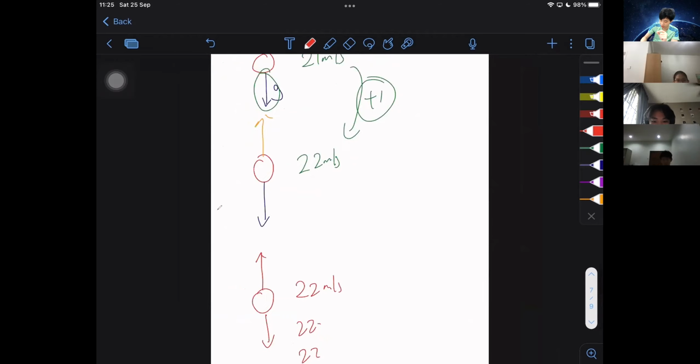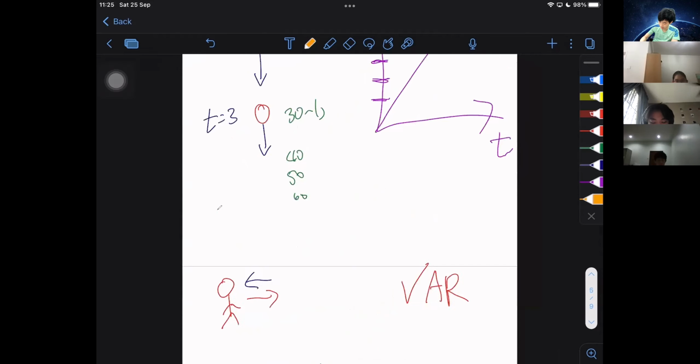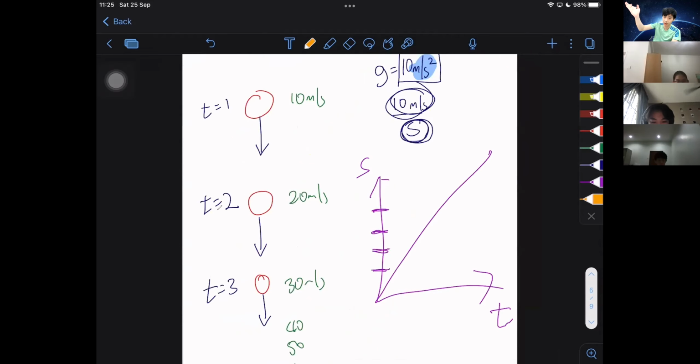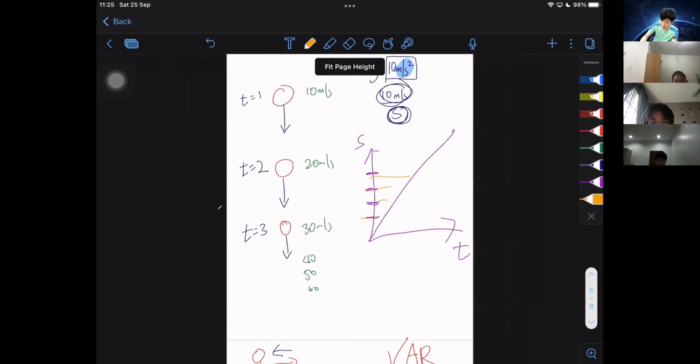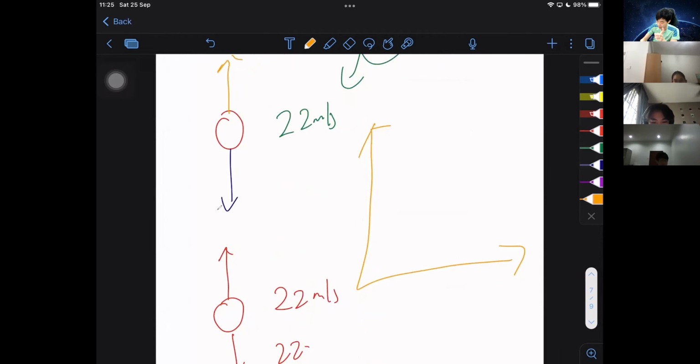Now, if I draw a graph for a ball falling with air resistance, it will be something like this. Just now the graph was one straight line going upwards because the speed continuously increased. Right now, the graph will not go in one straight line upwards. Instead, it will be like this, increasing, then decreasing, then it will flatline. The speed won't increase anymore.